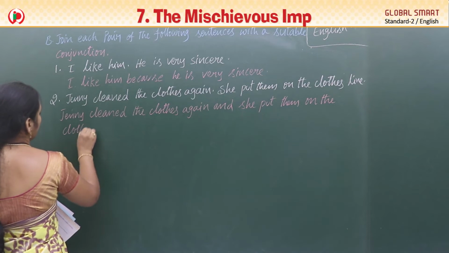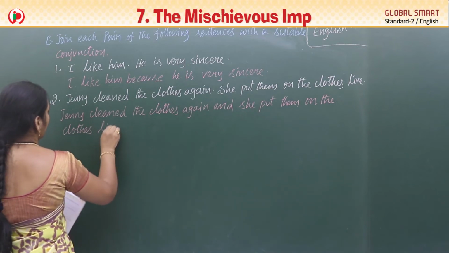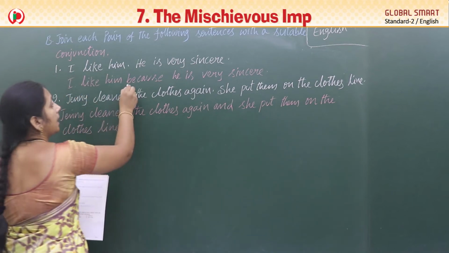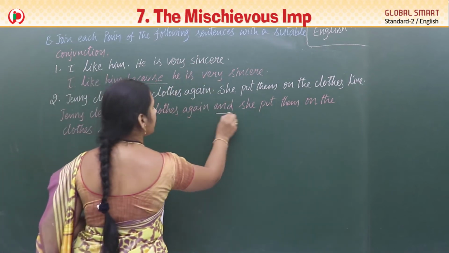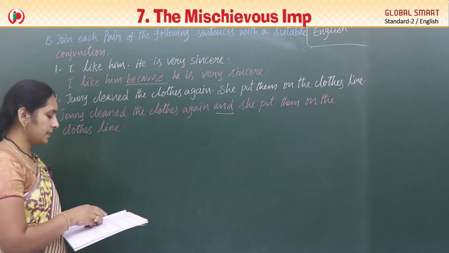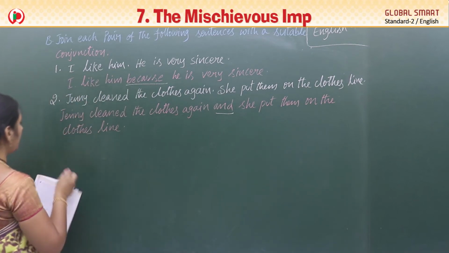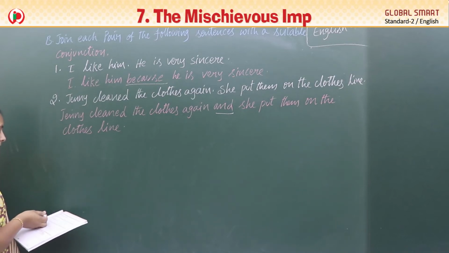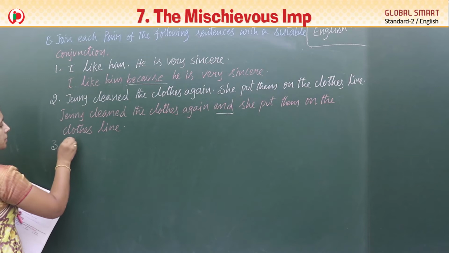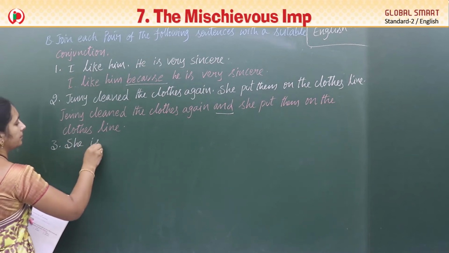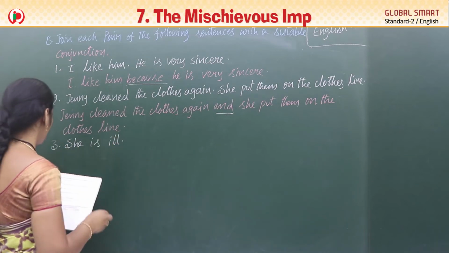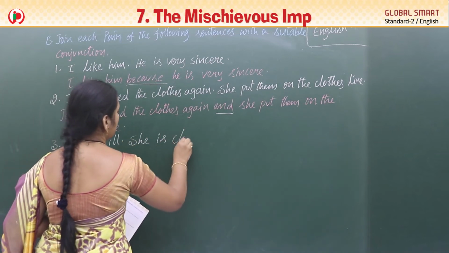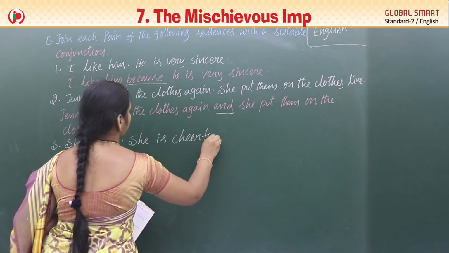That we should write, ma. Okay, Nana? So here what is the conjunction? In this conjunction we used because. In this we used, yes, and. See the third one, ma. She is ill. She is cheerful.